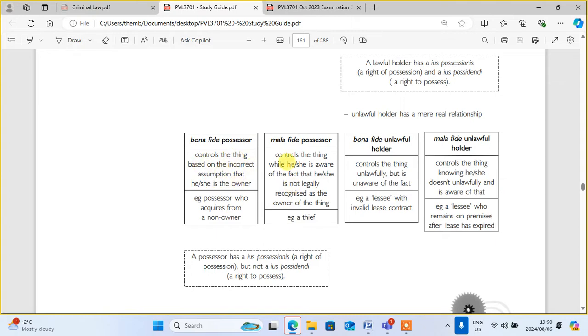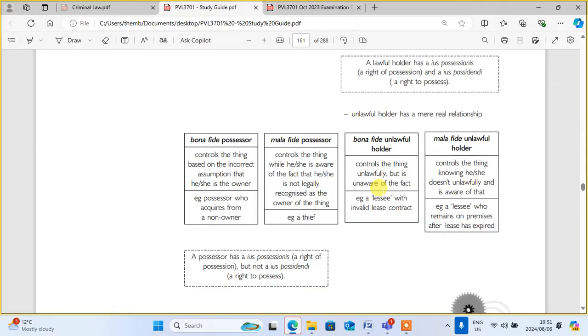Whereas this one controls the thing while aware of the fact that he's not legally recognized as the owner. There is no bona fide and lawful. That one that I was talking about controls the thing unlawfully, but he's unaware. That's just like saying that if Mary does not know that the lease agreement has expired, Mary becomes a bona fide and lawful holder, meaning that she's not aware. But that thing arises out of a contract or agreement.